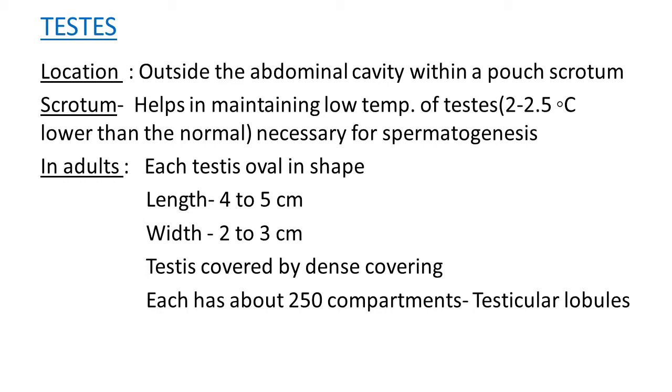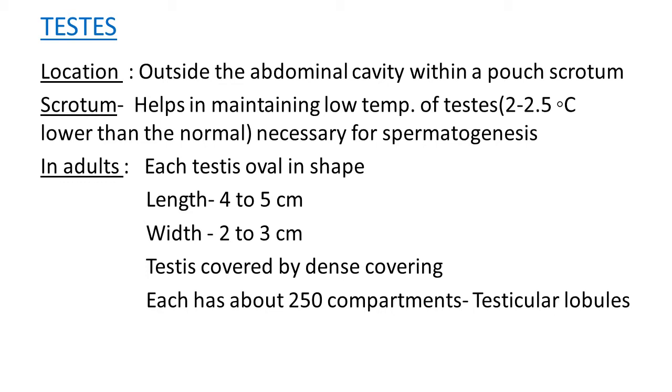Because it helps in maintaining low temperature of testes, 2 to 2.5 degrees centigrade lower than normal. It is necessary for the spermatogenesis process. Spermatogenesis means formation of sperm. When they get this type of temperature, then and only then can sperms be produced here. That's why it is observed here.